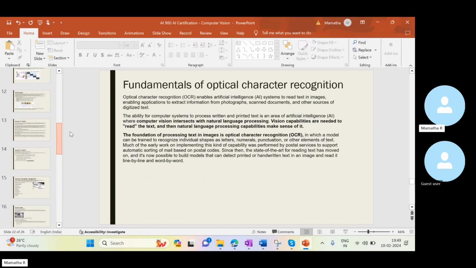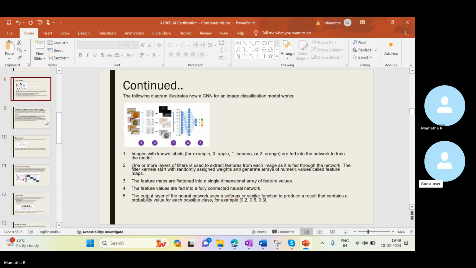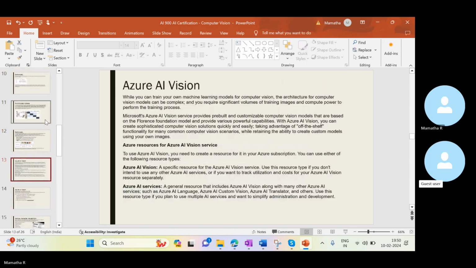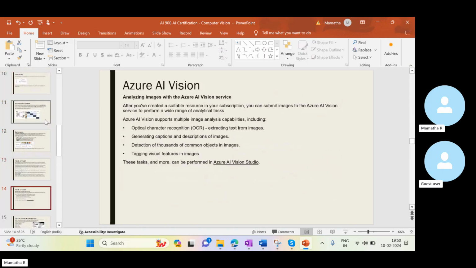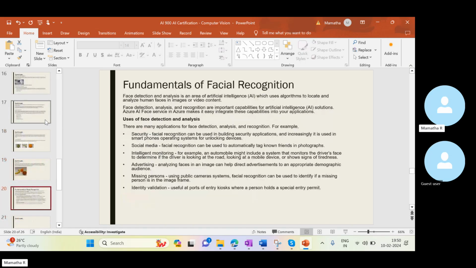Three different services are there actually when it comes to computer vision. Under Azure AI services, vision service: image classification, optical character recognition, and facial detection. So these are the three different services which we are going to use for facial recognition.